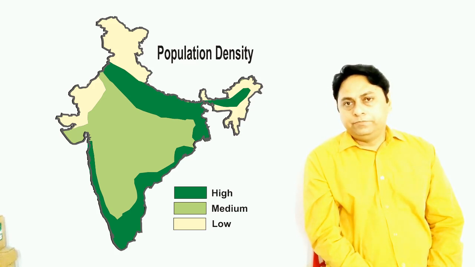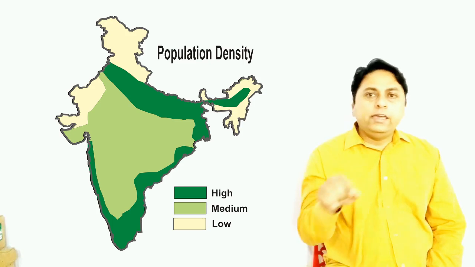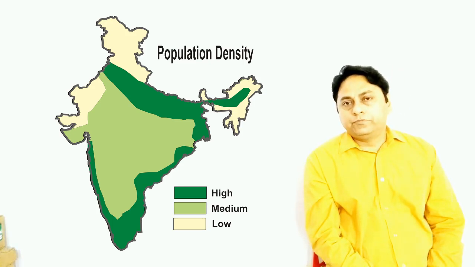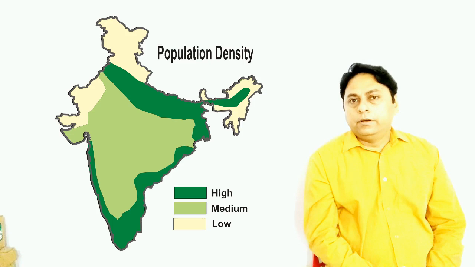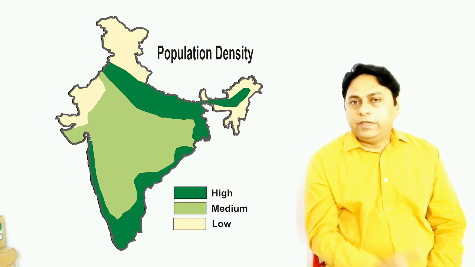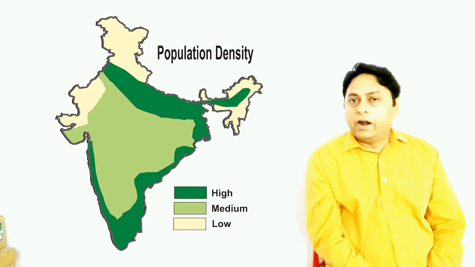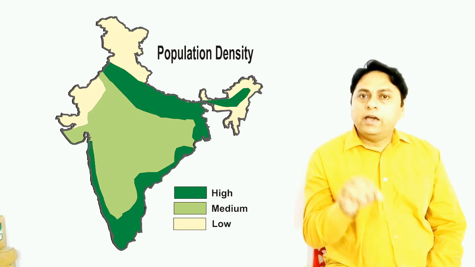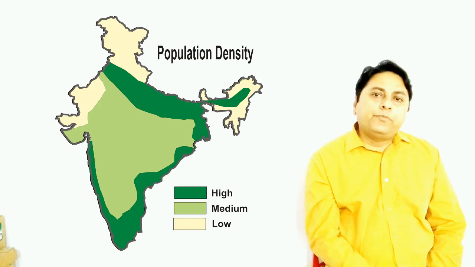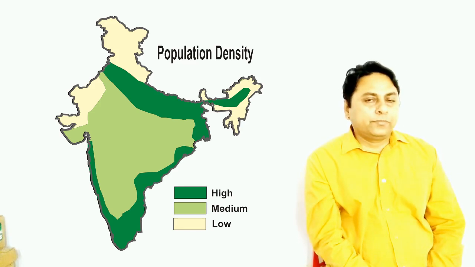Why is density medium? As you know, this area is part of the peninsular plateau. The land is not plain everywhere. There are still lots of plateaus, hills, mountains, hard rocks. But density is higher due to availability of a variety of minerals.